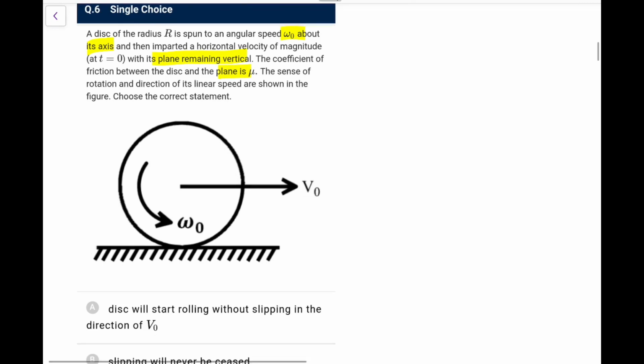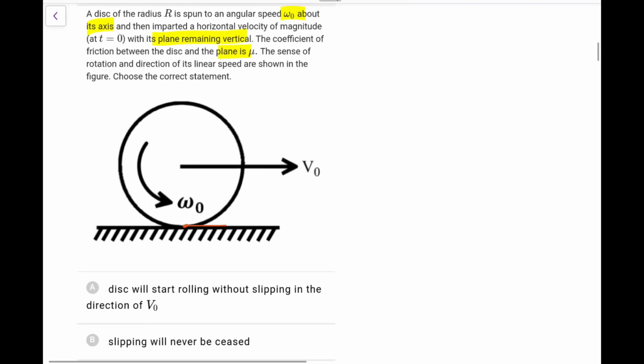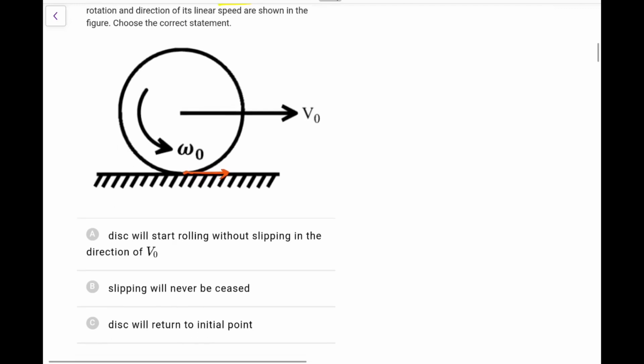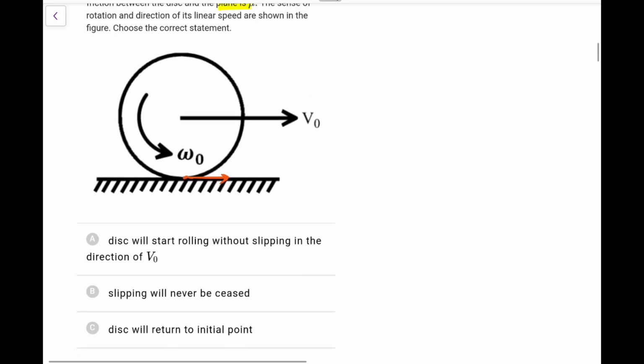Choose the correct statement. So I can say it is not pure rolling. This point is definitely drifting forward, because this will give it velocity here, this is also giving velocity here. The options: the disk will start rolling without slipping in the direction of V naught; slipping will never cease; the disk will return to the initial point.